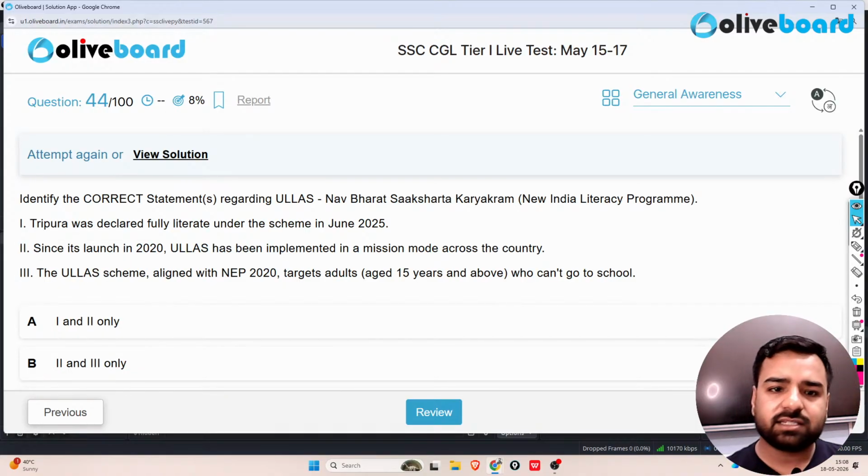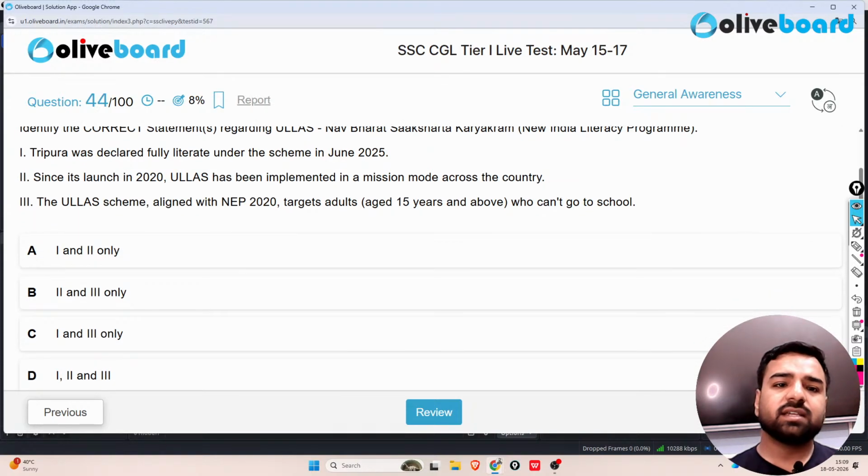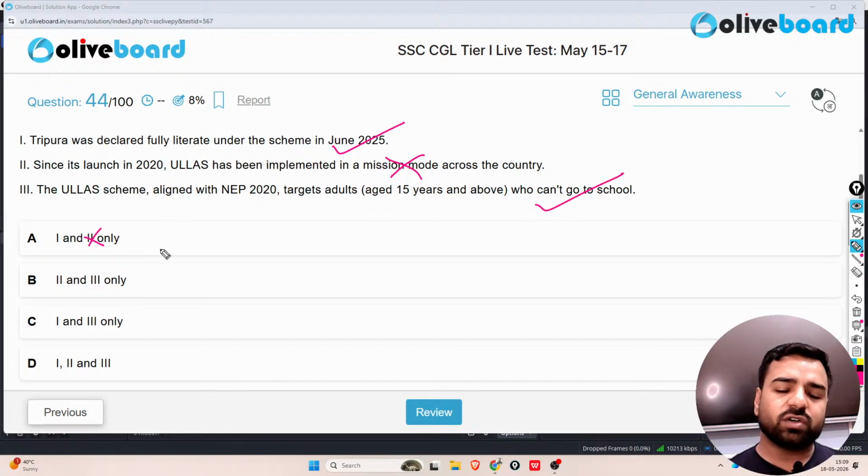You must remember. Next. So identify the correct statement regarding Ullas Nav Bharat Saksharta Karyakram, that is the new literacy program. The first statement is Tripura was declared fully literate under the scheme in June 2025. That's totally correct. Since its launch in 2020, Ullas has been implemented in a mission mode across the country. Here this is wrong. So since the second statement is wrong, it won't be there. The Ullas scheme aligned with the NEP 2020 targets adults who cannot go to school. That's correct.